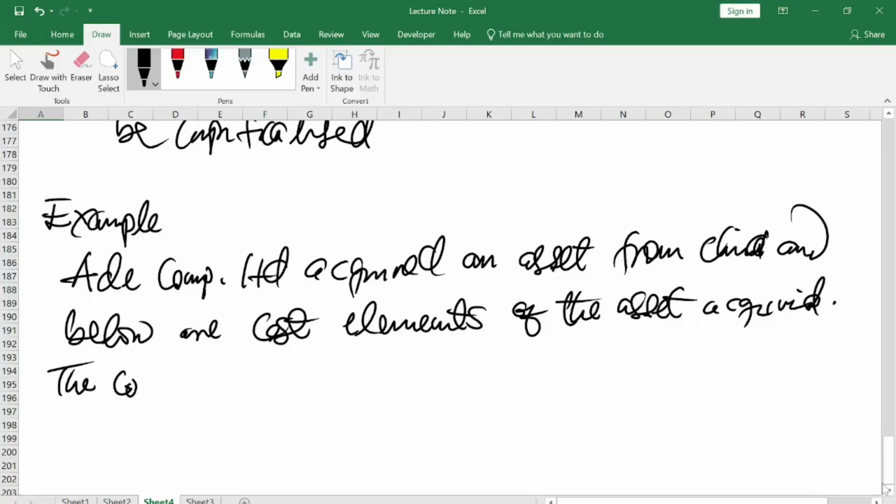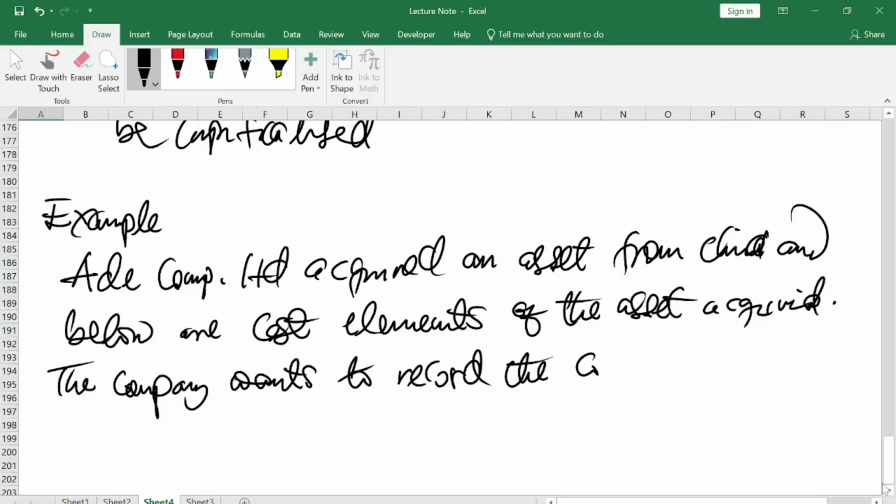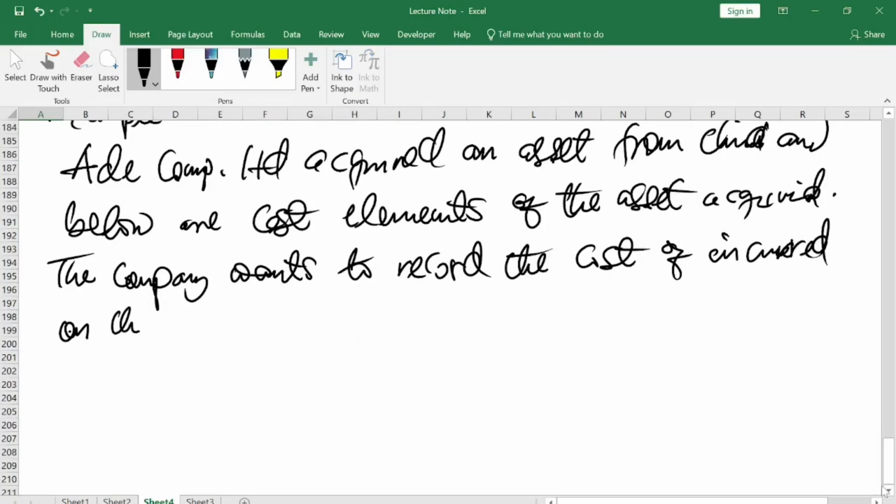The company wants to record the cost incurred on the asset in its books.